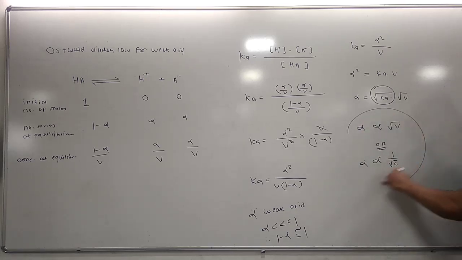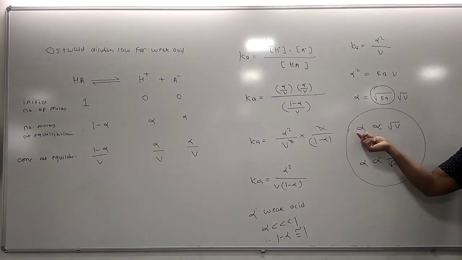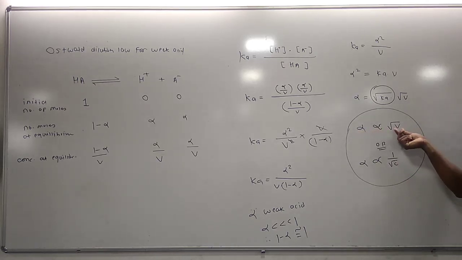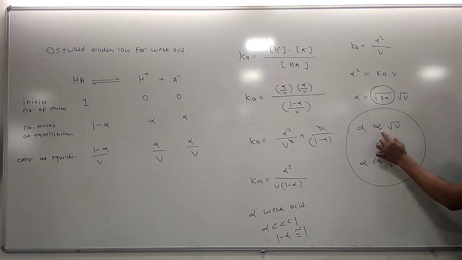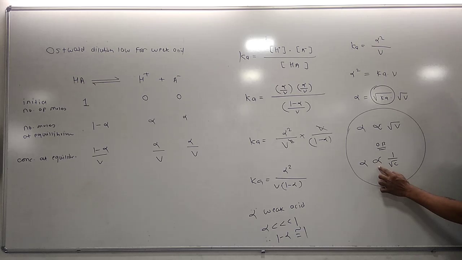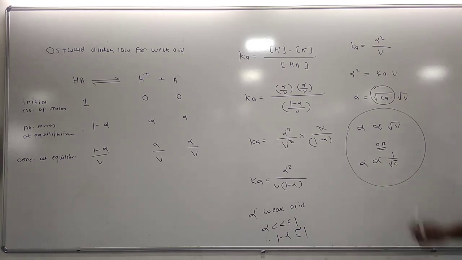So this is the Ostwald dilution law. What is Ostwald dilution law? Alpha is the degree of dissociation, V is the volume, and C is the concentration. We simply define it as: the degree of dissociation of a weak acid is directly proportional to the square root of its volume, or inversely proportional to the square root of its concentration. That is all about the Ostwald dilution law for weak acid.